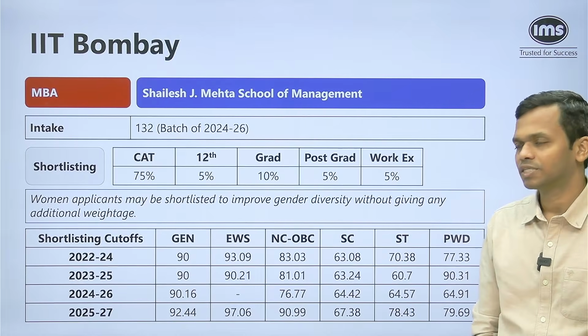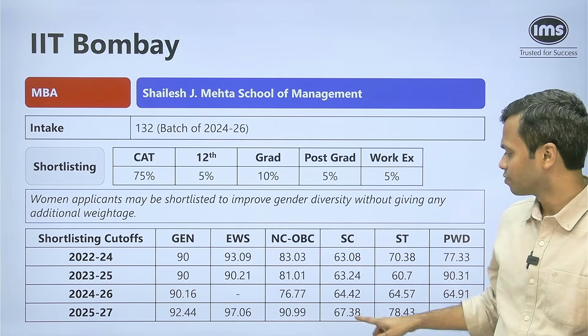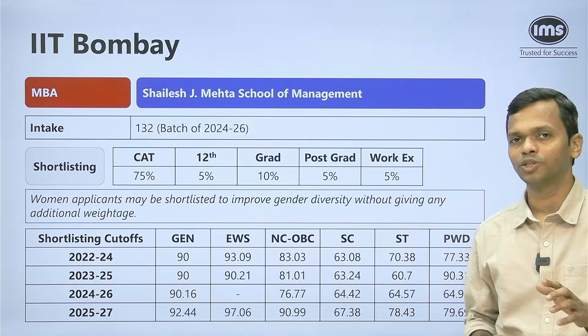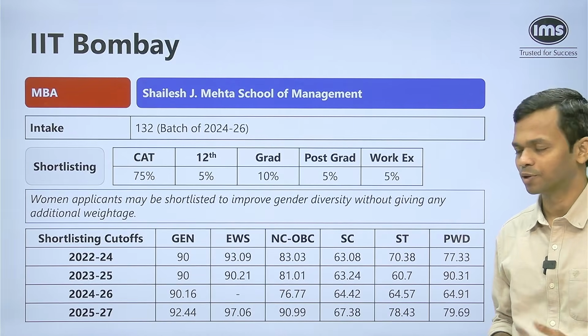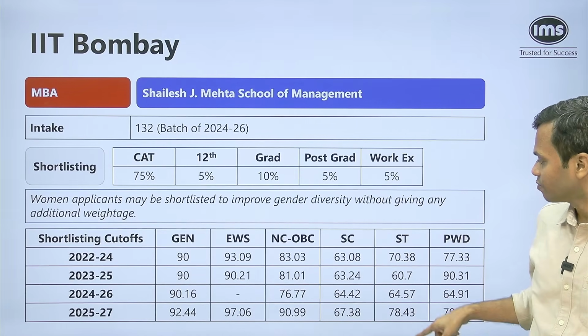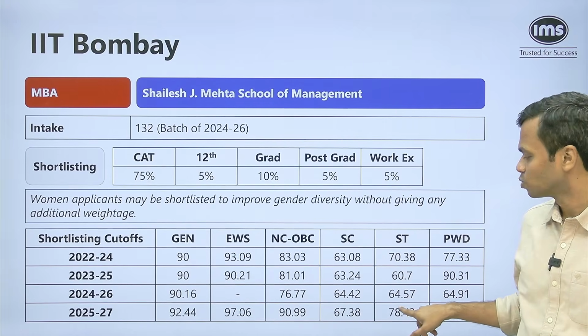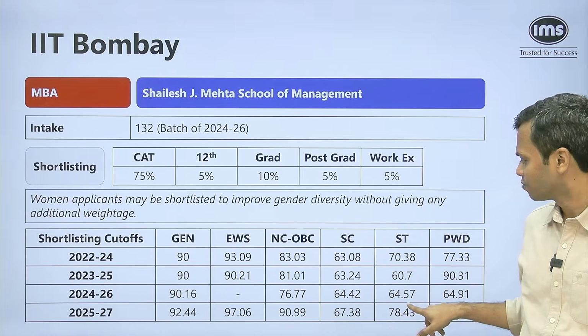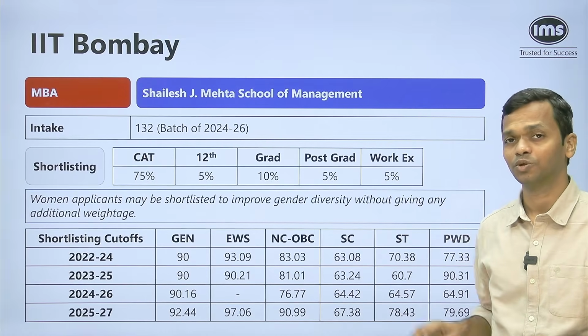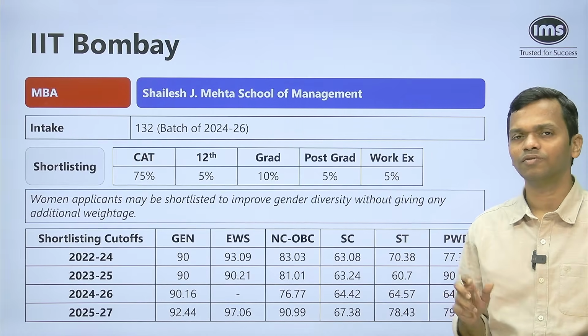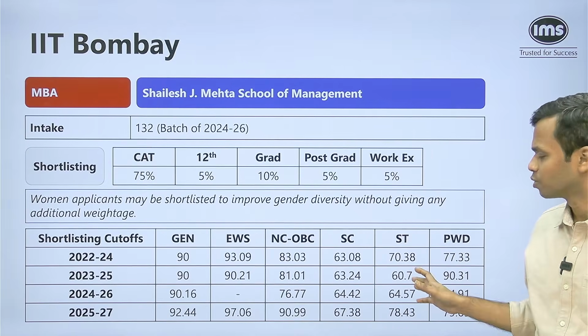SC cutoff is between 63 to 67. I would say if you're somewhere around 67, it's a very good position to be in. You should definitely consider applying to IIT Bombay. ST cutoffs have ranged from 60 to 78 in the past, but very close to 80, right? So if you're somewhere in the 75 plus range, you should definitely apply. Between 70 to 75, it could be a bit of a gamble where you may or may not get a call.